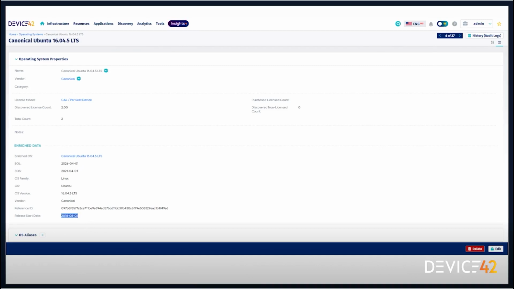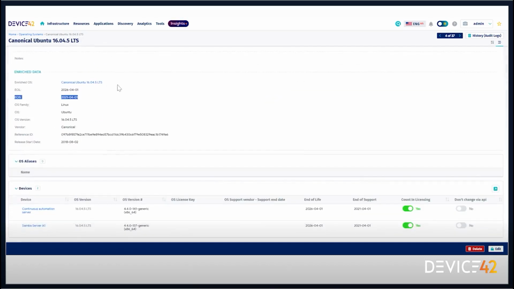It was released a number of years ago in August of 2018. You can see its end of support is in 2021, and its full-term end of life will be in April 2026. So as you can see, all of my devices that utilize this canonical Ubuntu 16.04.05 will have populated for them the end of life date and end of support date. This can help in knowing what my exposure is for this operating system.